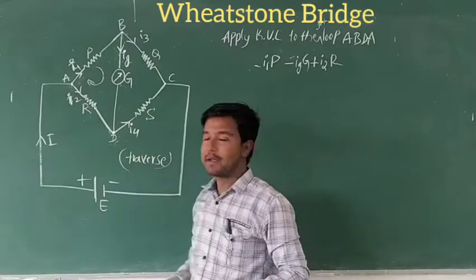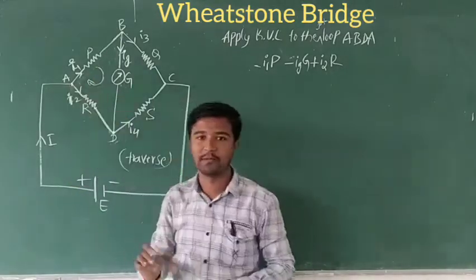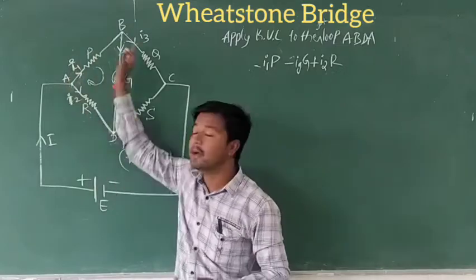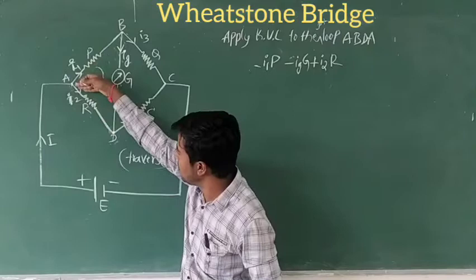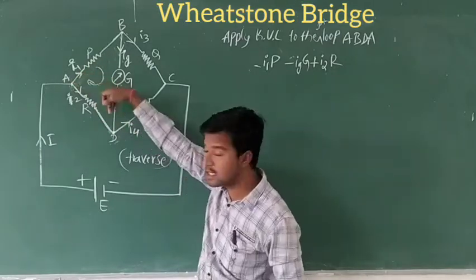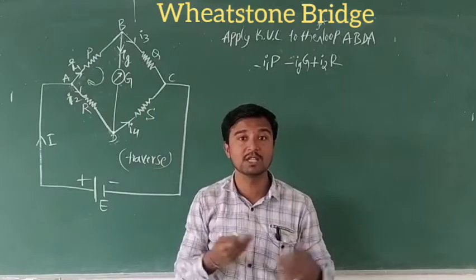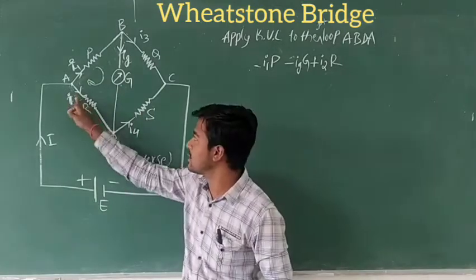Why? Because the current direction is opposite to the traverse. In this loop, the current direction will be clockwise, but in this branch the current comes from A to D, which is opposite to the traverse.